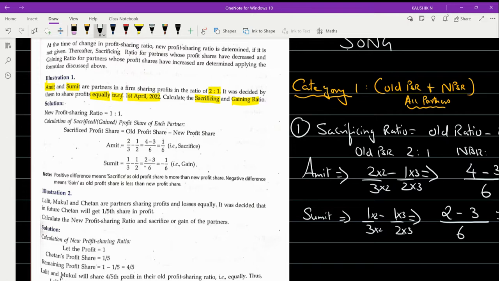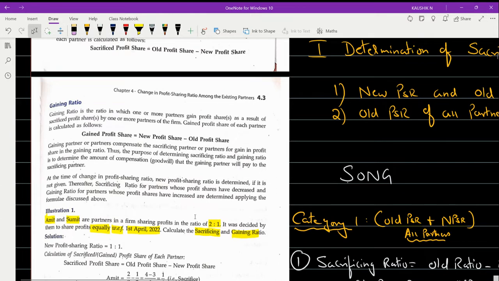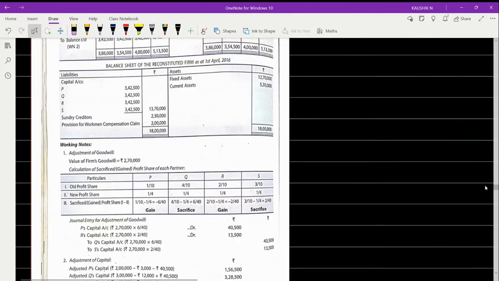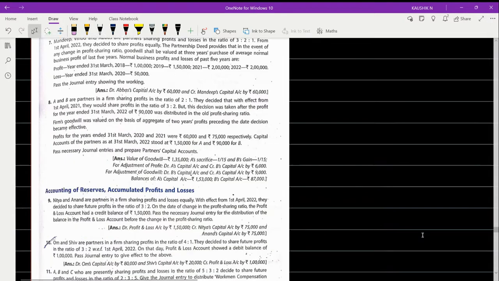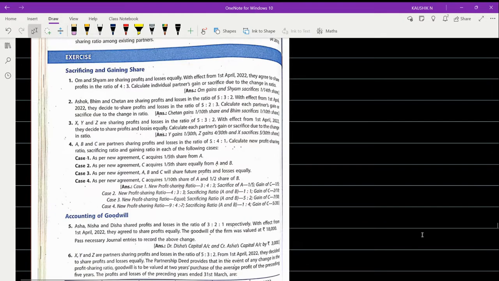Problem number 1. The first three problems, 1, 2, and 3, are of the same pattern, right? So come to exercise problems 1, 2, and 3. Let me scroll down so that I can go for my exercise. We'll work everything, don't worry. Exercise, illustrations, everything will be sorted out, right? Yes. Can you see my screen?